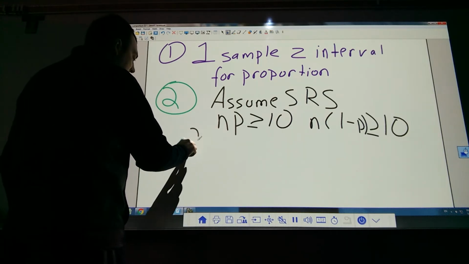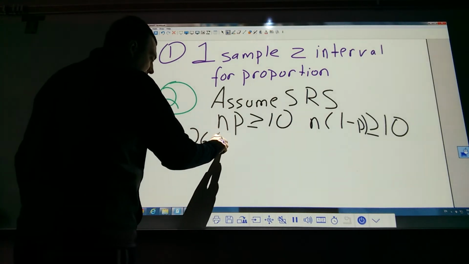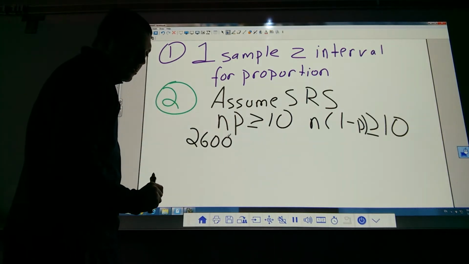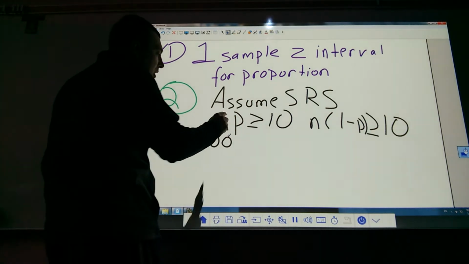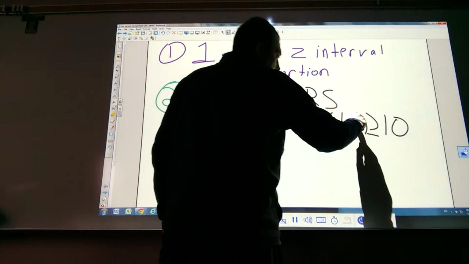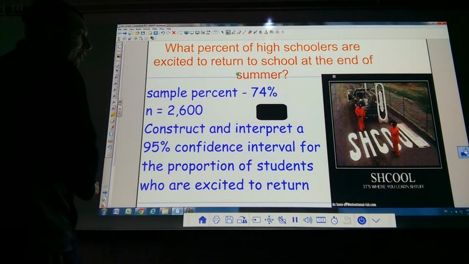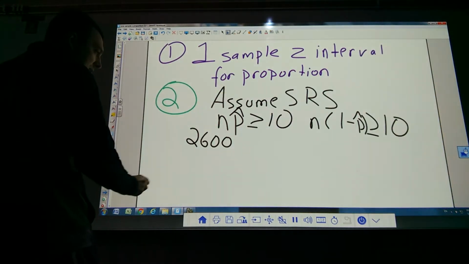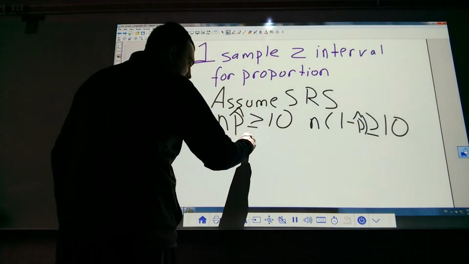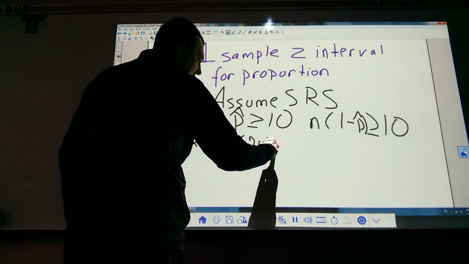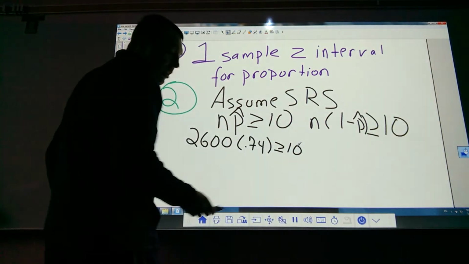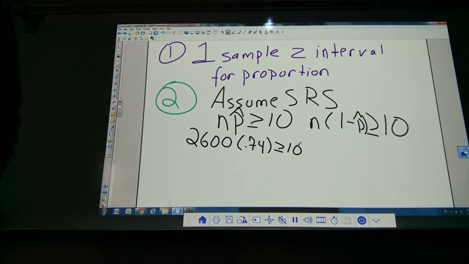I believe we asked 2,600. p, technically p hat, is the sample proportion, and that was 74%, so 0.74. And we're going to check to see, is that greater than or equal to 10?